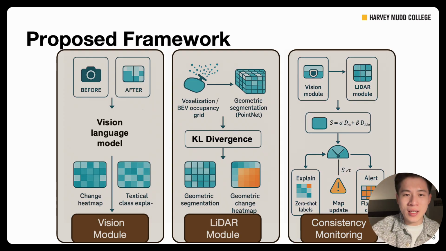Finally, a sensor fusion layer combines the vision and LiDAR divergence scores through a weighted sum, which produces a single scalar that flags map changes and encodes confidence. And the heuristic weights balance modality trust under clear versus degraded conditions.